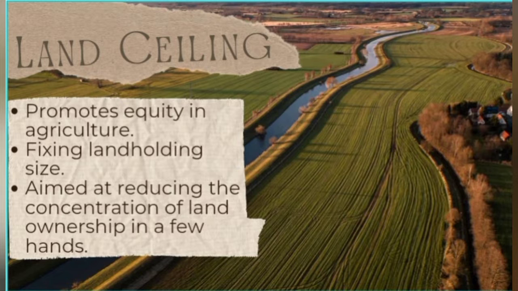Then there existed certain loopholes or mistakes that led to the failure or slow progress of land reforms and land ceiling. When the land reforms took place, the big landowners started to divide and distribute their land amongst their family members. They transferred their land to family members and kept it within their control. Some big landowners just declared themselves as farmers and retained the land. These were some of the reasons for the slow progress, and some of the mistakes and loopholes in land ceiling and land reforms.